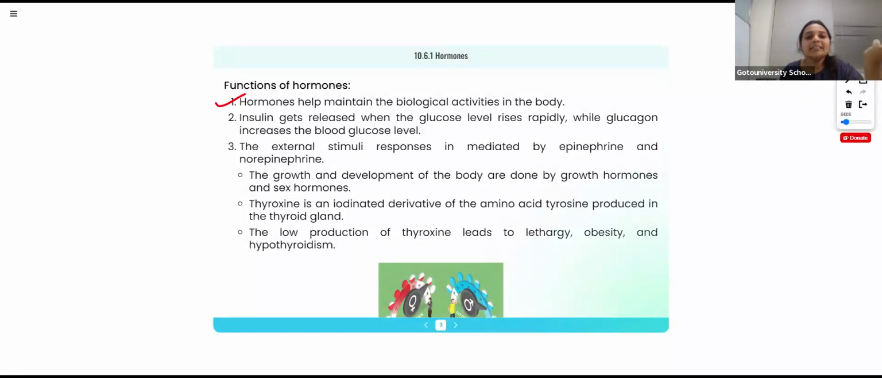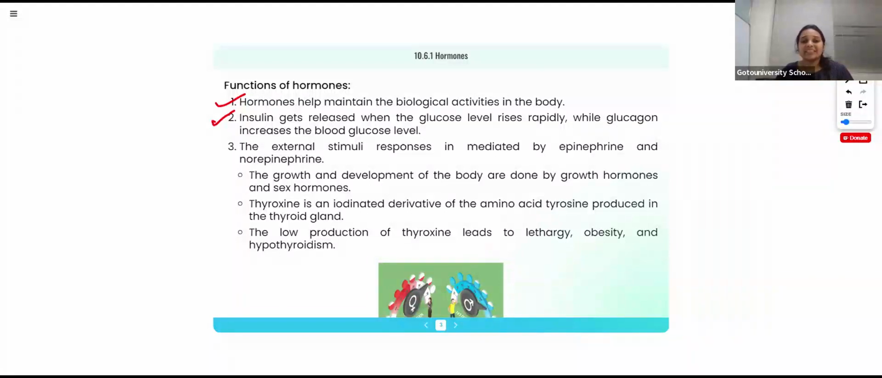Then insulin gets released when the glucose level rises rapidly, while glucagon increases the blood glucose level. This one I think you studied in biology, right? Normally insulin is released when the glucose level is rising in our body, while glucagon increases the blood glucose level. So, I told you, different hormones have different functions.